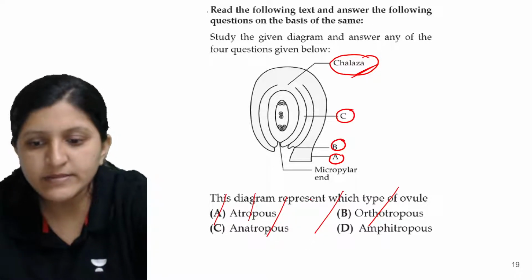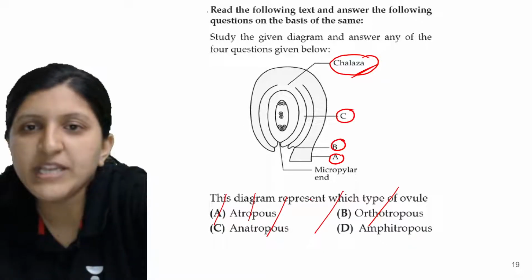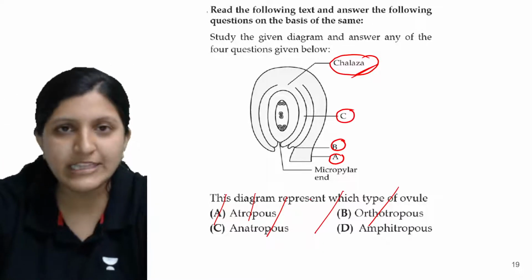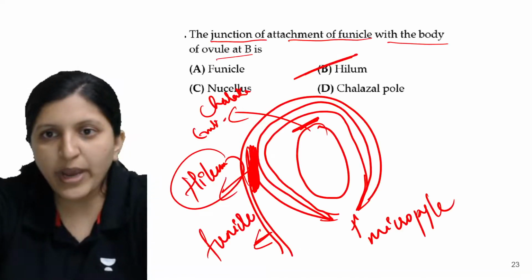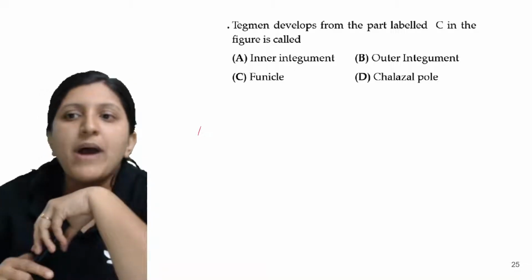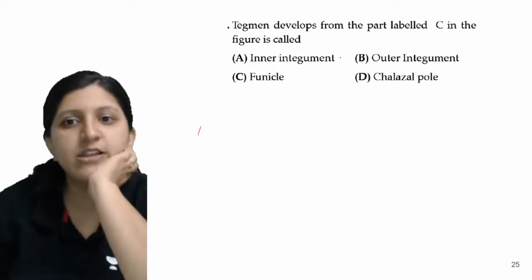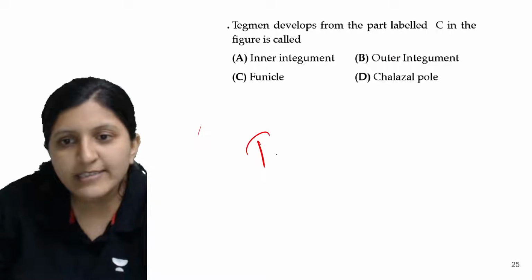No idea? Where exactly does the tegmen form? Like after fertilization. So tegmen formation will occur from what? So this is a question. The question is: tegmen develops from the part labeled C. Okay, so that is in the figure. So what is testa and tegmen?